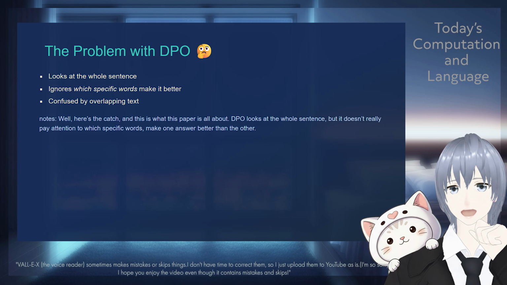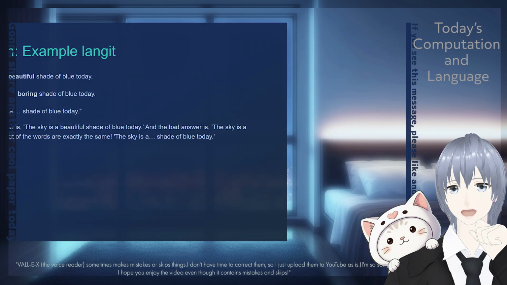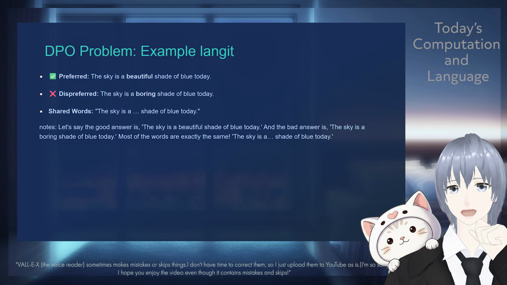DPO looks at the whole sentence, but it doesn't really pay attention to which specific words make one answer better than the other. Let's say the good answer is, the sky is a beautiful shade of blue today. And the bad answer is, the sky is a boring shade of blue today. Most of the words are exactly the same.